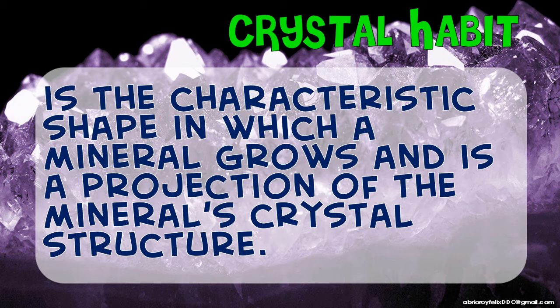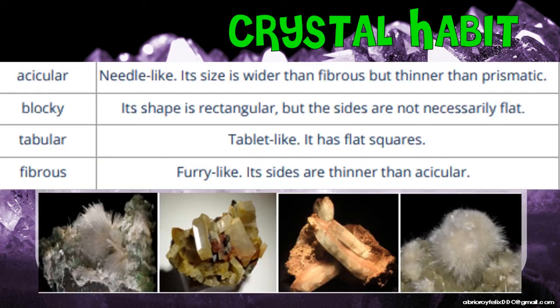Some common crystal habits are acicular, blocky, tubular, fibrous, bladed, dendritic, and prismatic. So, ito yung mga common habits po ng inyong mineral. Here is the first batch of your common crystal habit: your acicular, blocky, tubular, fibrous. From the name itself, class, ma-identify na natin agad kung anong itsura ng inyong mineral.